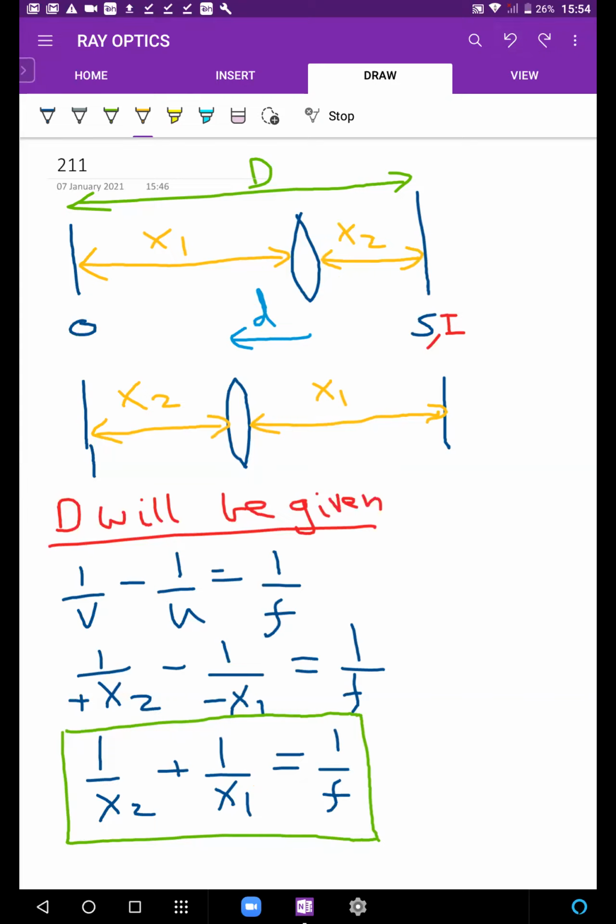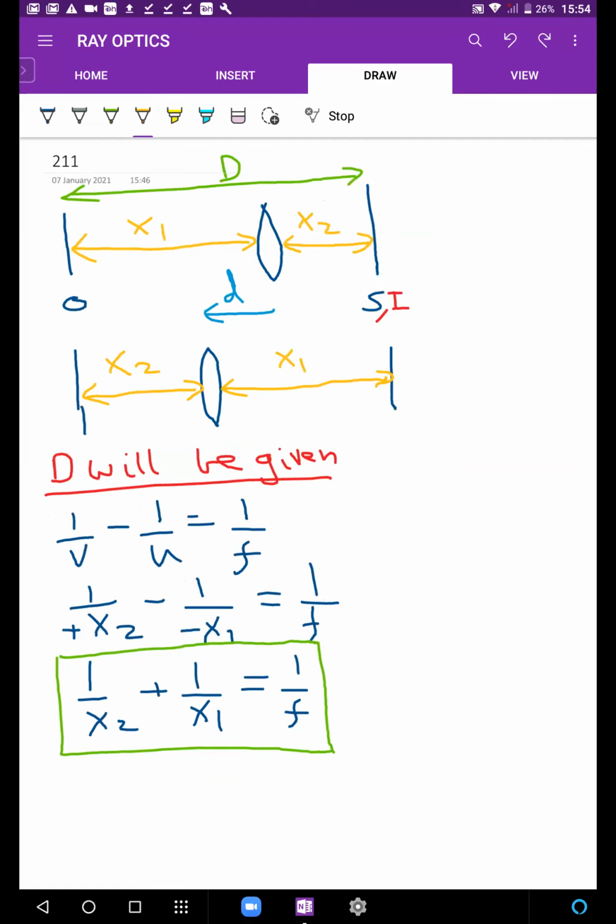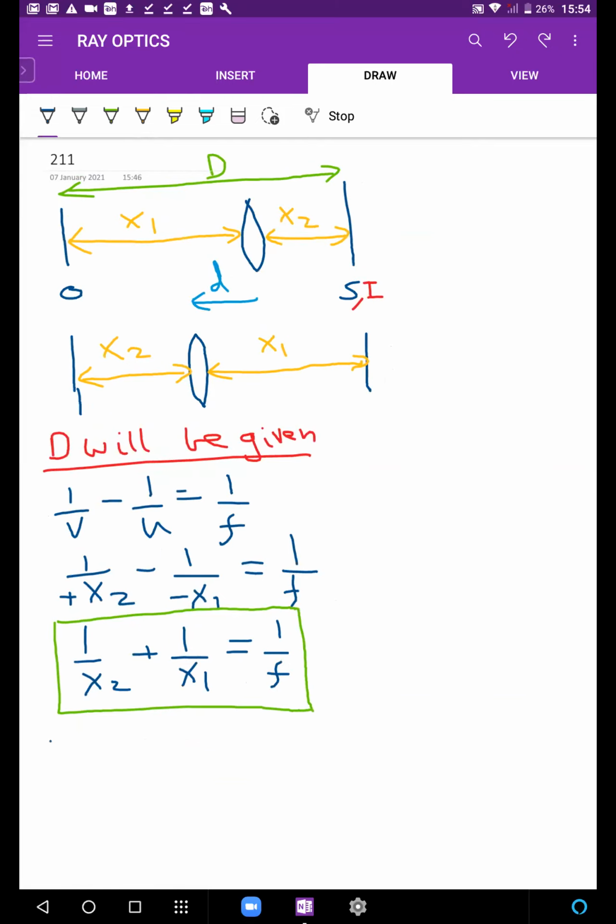Let's try questions where the lens is movable. Yes, the lens is the only thing that's going to move. So in this question, type 1 question will be when small d is given to you directly. So if small d is given to you, do you think you can find x1 and x2 using capital D and small d?